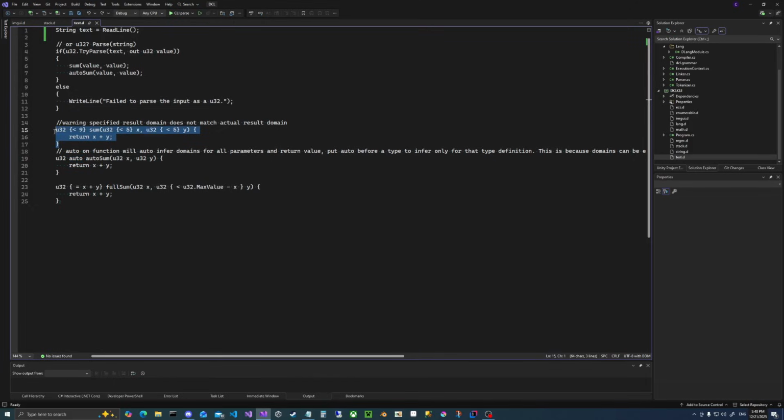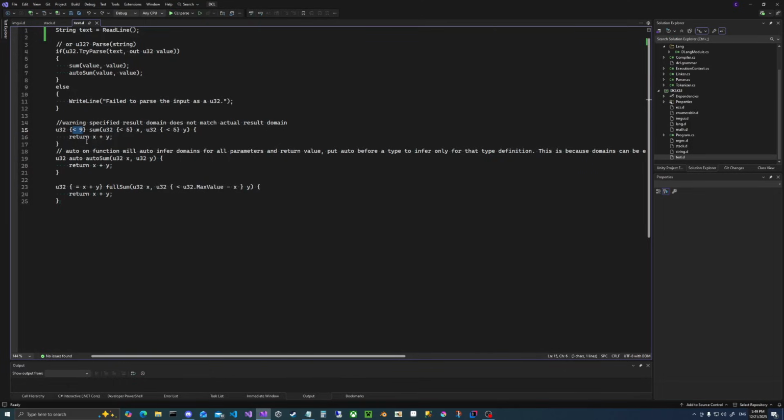You can see everything here is fine. There's no error because the domains show that x and y do result in a possible add operation. But you can see there's a warning here. And the warning is that the result is less than 9, yes, but it's actually less than that. It'll never be 9 since x and y are always less than 5. The maximum value of the result is actually 8.